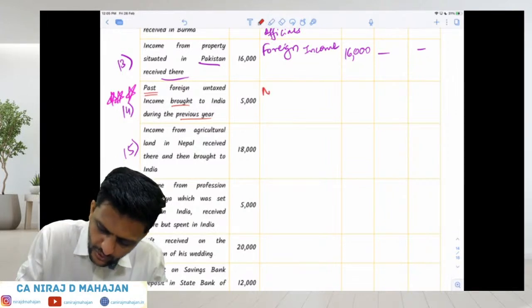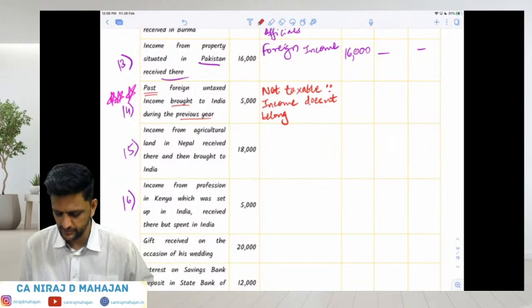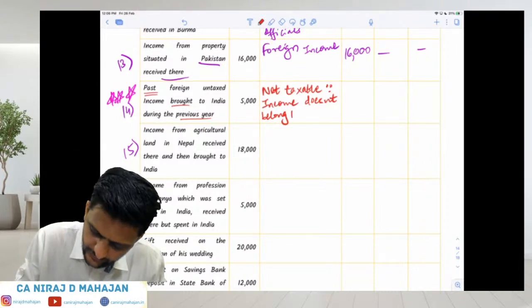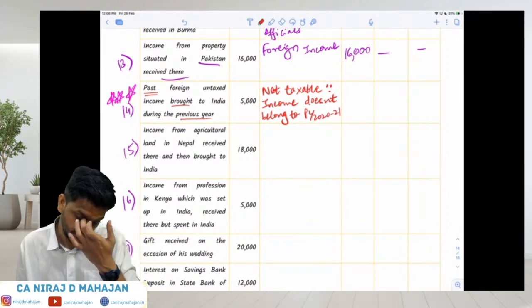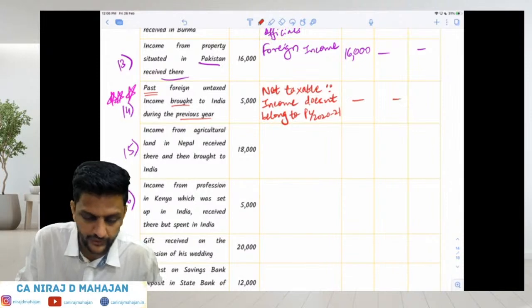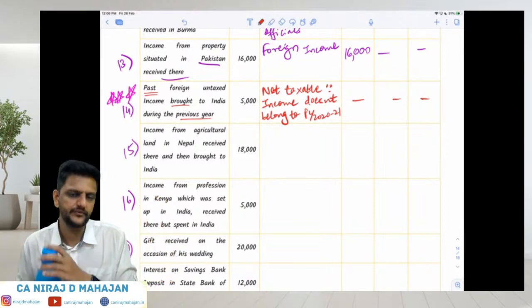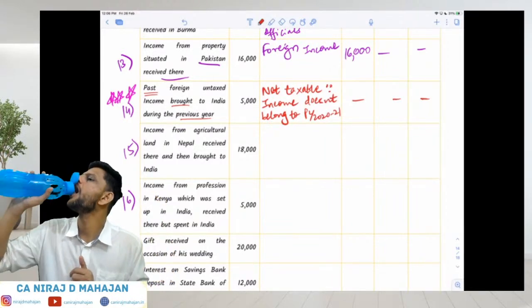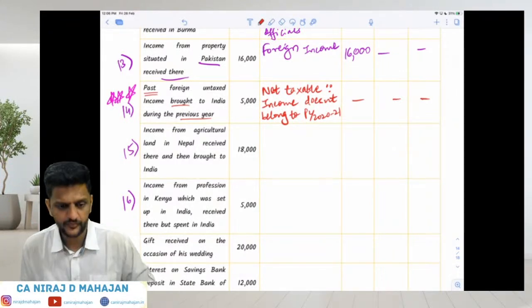Not taxable, write down, not taxable, since income doesn't belong to PY 2021. Understood, bachcho? This is important. Star mark that point. For that you will have to open the files of that year. You have to open the file of that year. Fine till here? Okay.